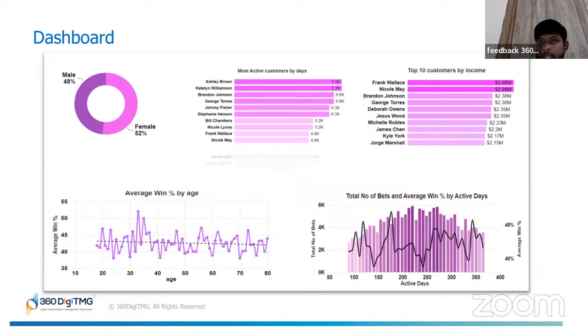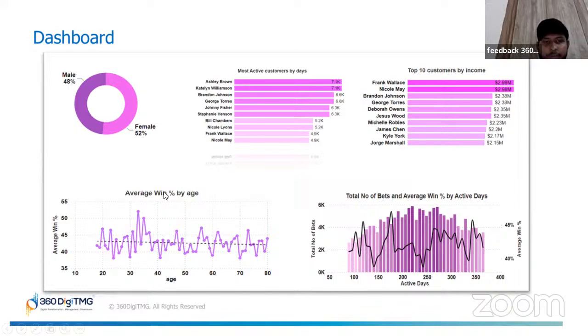And then the third part, we looked at the top 10 customers by income. We can see Mr. Frank Wallace and Nicole May are tied for the highest income level, generating approximately 2.98 million each. These customers contribute very significantly to the business profitability, making them very high priority targets for personalized bonus strategies.